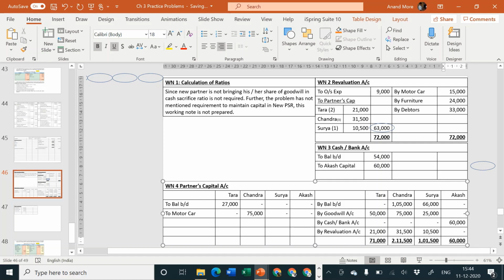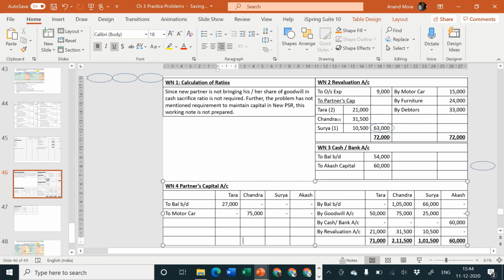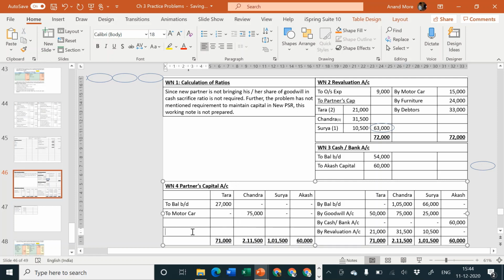Yes, so the amounts are ready for us. We will just take it from the credit side and write it on the debit side. For me it is cut, copy, paste. For you it is a little bit different, you'll have to be a little bit careful. Chalo fatafat, find out the balancing figure. We'll call it 'to balance carried forward'.